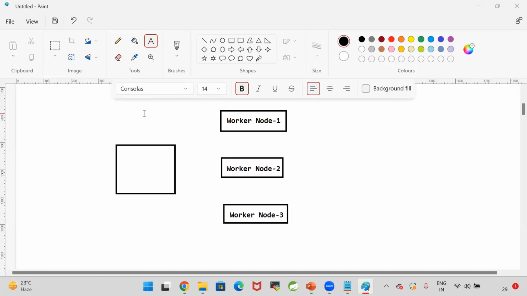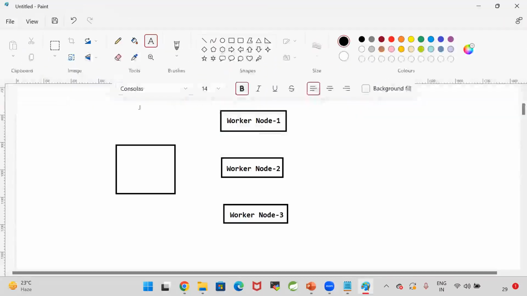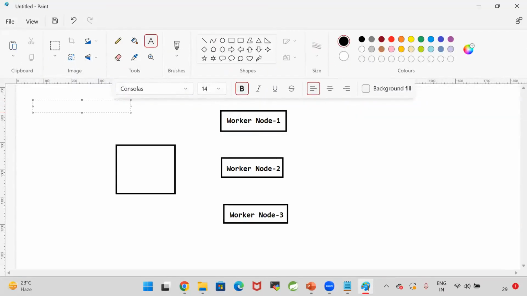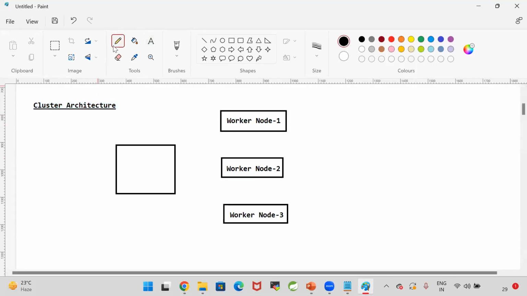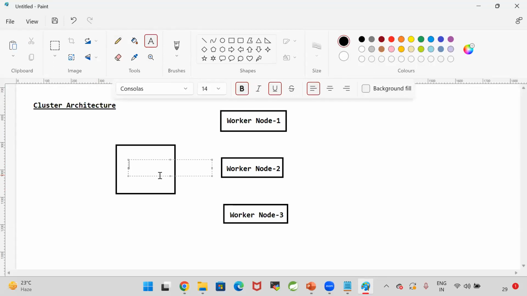Same thing here. Docker Swarm also uses a cluster mechanism. Any orchestration platform is going to run in a cluster architecture. In Docker Swarm also we have done the cluster setup, right? So here also we are doing the cluster setup. Here a master node will be available and worker nodes will be available.